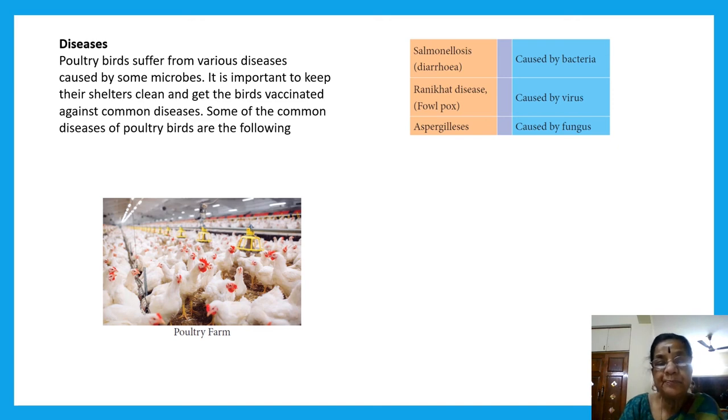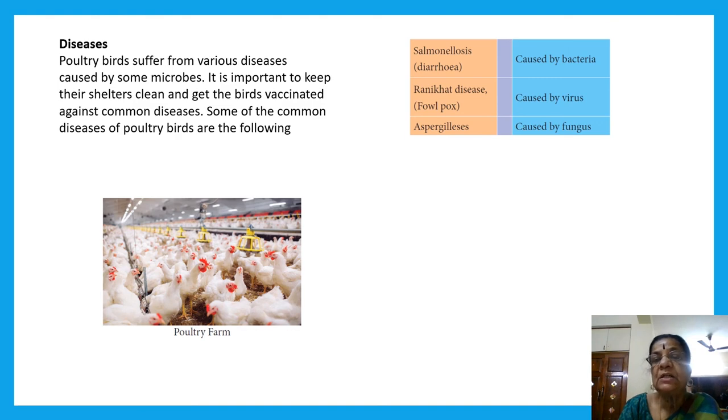Layers எதை சொல்லுவாங்கன்னா egg laying chickens, hens are called egg layers. அந்த flesh யூஸ் பண்றது வந்து broilers சொல்லுவாங்க. And இப்போ காமன் டிசீஸ் பேர்ட் ஃப்ளூன்னு சொல்றோம்ல, பறவை காய்ச்சல், அதுதான் மெயினா இப்போ அலார்மிங்கா இருக்கு. So poultry birds suffer from various diseases caused by some microbes. It is important to keep their shelter clean and get the birds vaccinated against common diseases. Some of the common diseases are